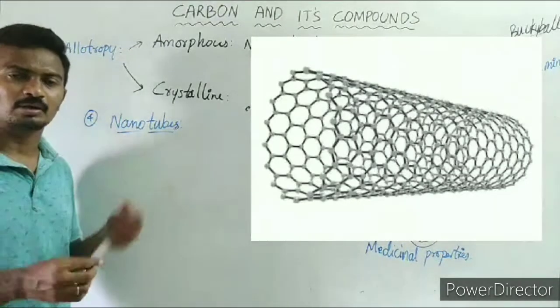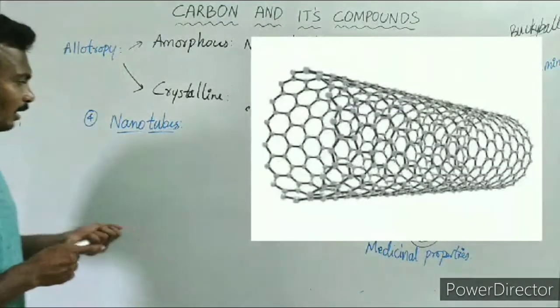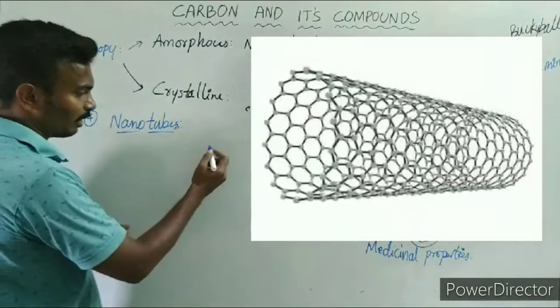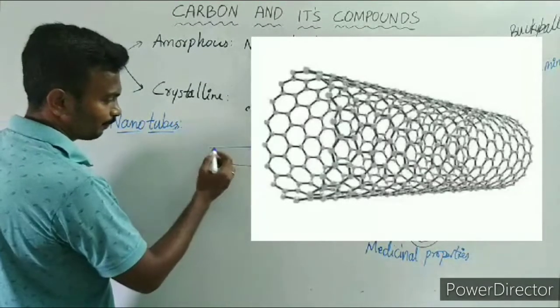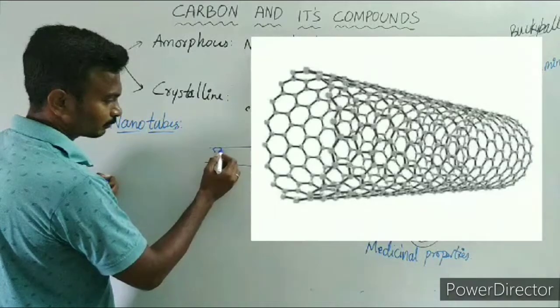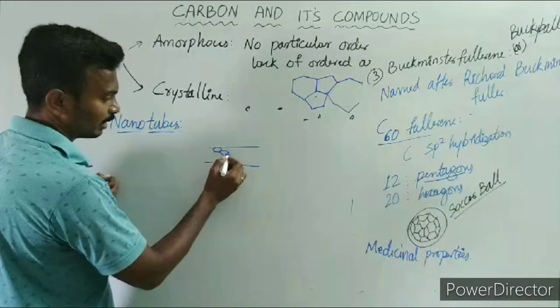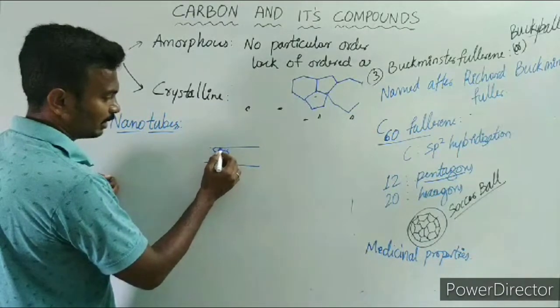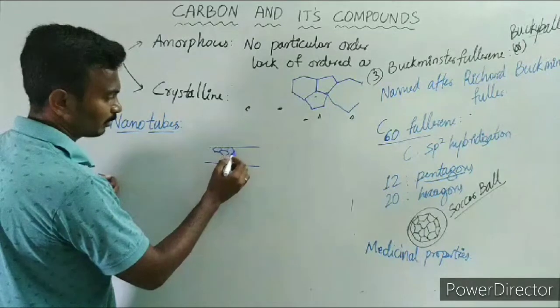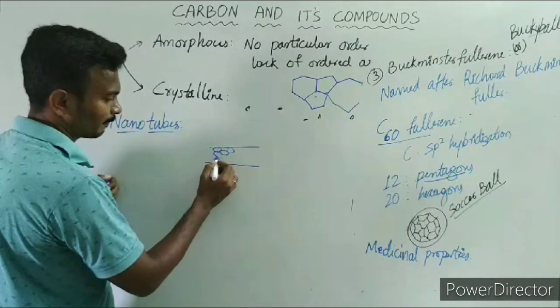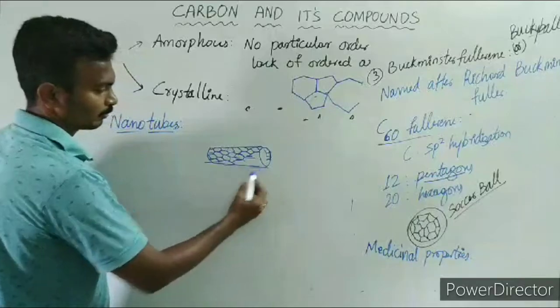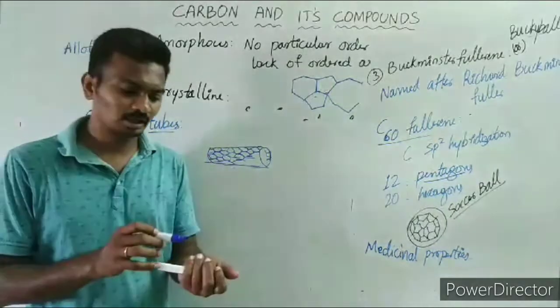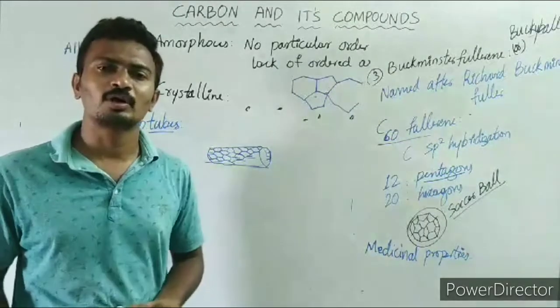Nano means very, very small, 10 to the power of minus 8, 9. So this will be in the form of tubes. All the pentagons and hexagons will be in the form of tubes with a very small size.